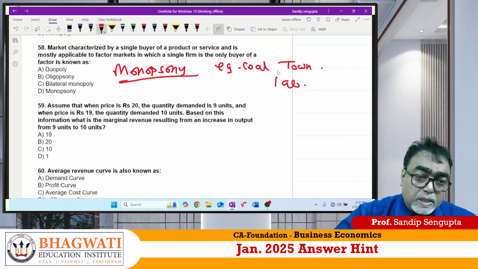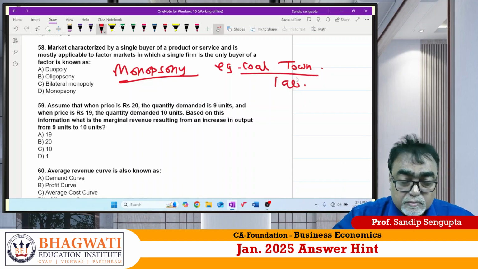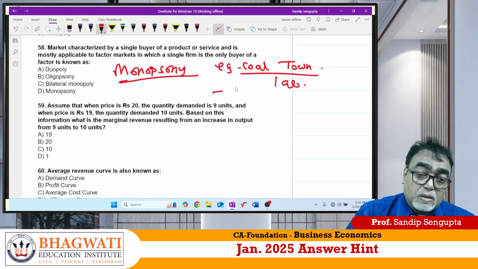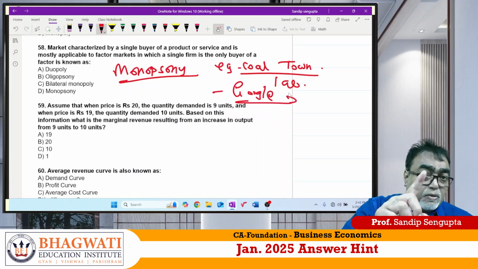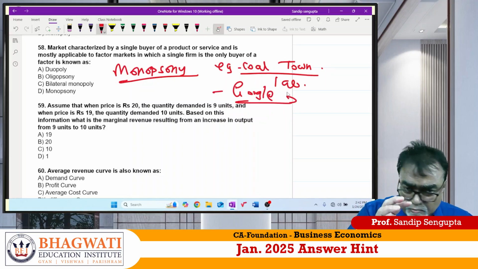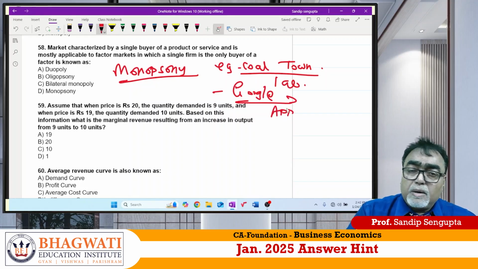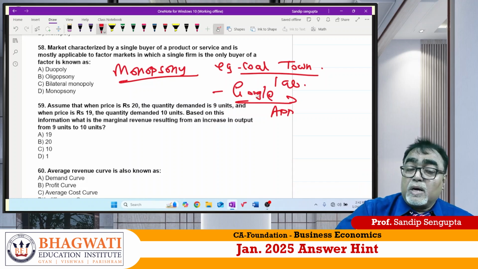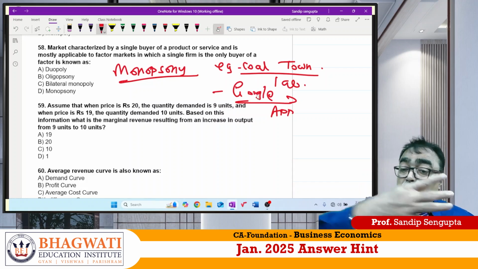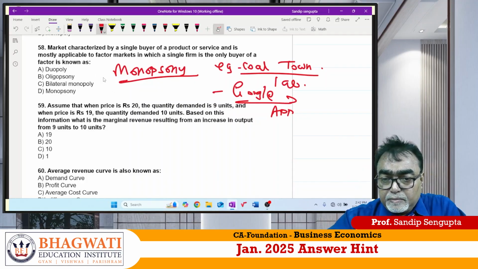So the sole buyer is the coal industry only. Acha, Google. They are monopsony for any technical part of this. Apple. They are monopsony for any app development. So monopsony is what? Single buyer, different types of sellers are there. So answer is D for Delhi.